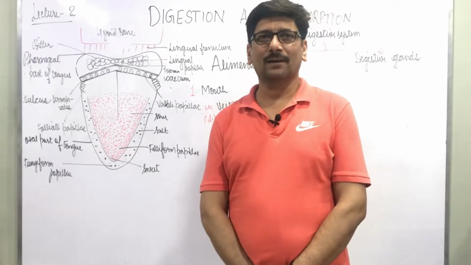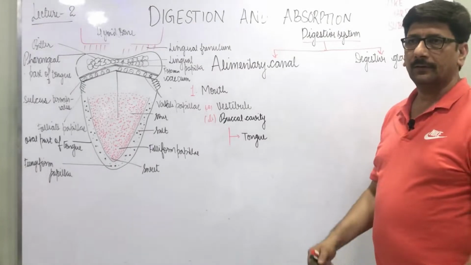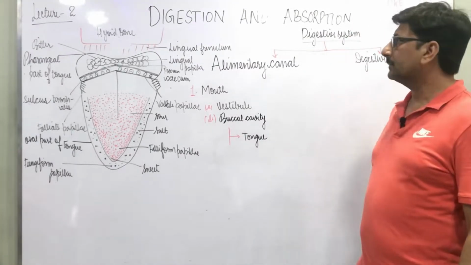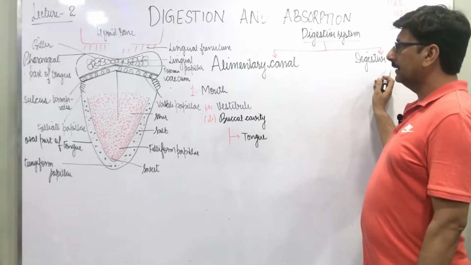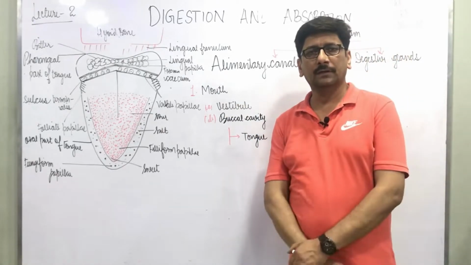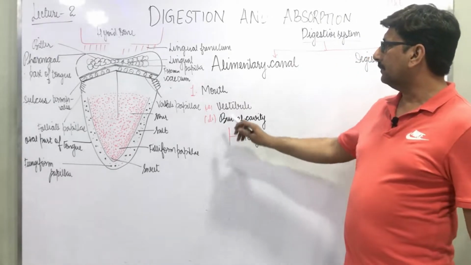Students, today we will continue the chapter digestion and absorption. Digestion takes place by the digestive system, and it consists of two parts: the alimentary canal and the digestive glands. The alimentary canal is a tube-like structure which starts from the mouth and ends at the anus. And in the mouth there are sub parts.